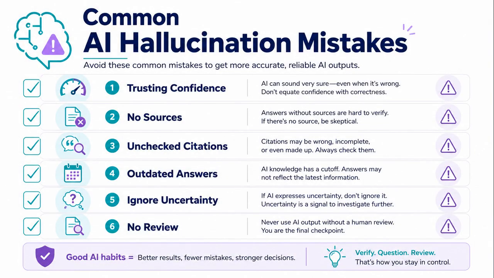With high-stakes topics need extra care in mind, the next piece is common beginner mistakes. Beginners often make a few repeated mistakes. They trust confident answers too quickly. They do not ask for sources. They copy citations without opening them. They use outdated answers for current topics. They ignore uncertainty. They use AI for decisions that need expert review.